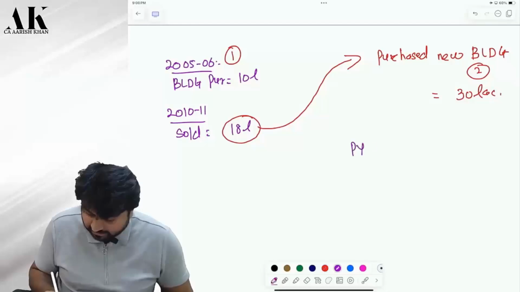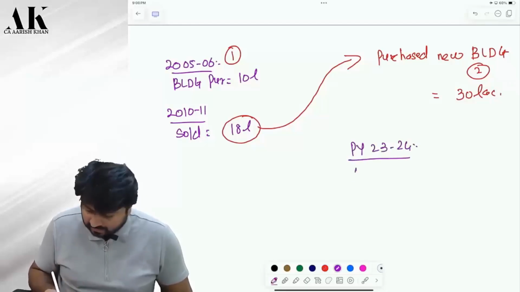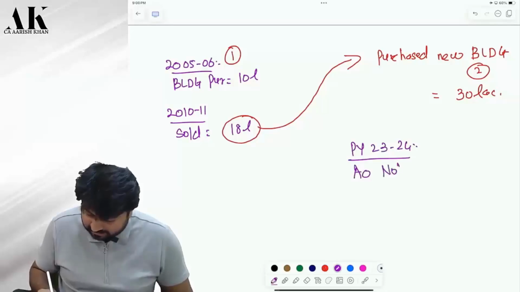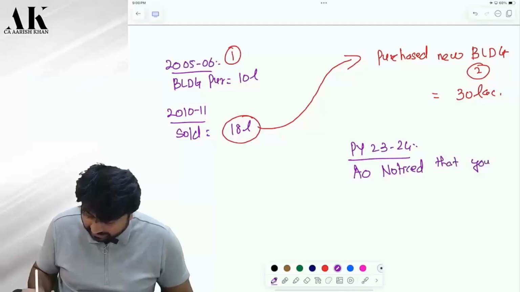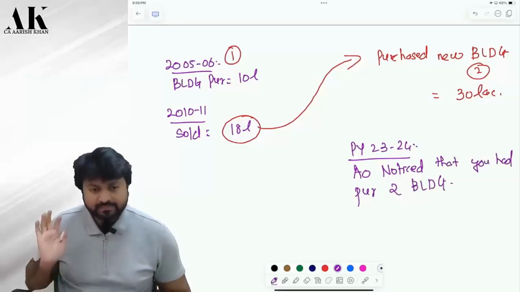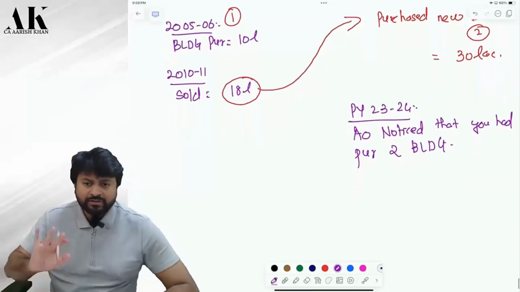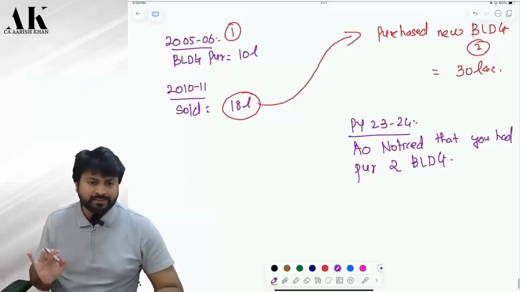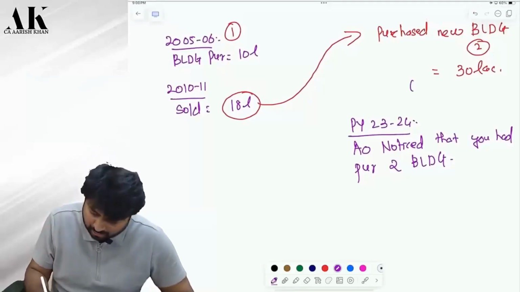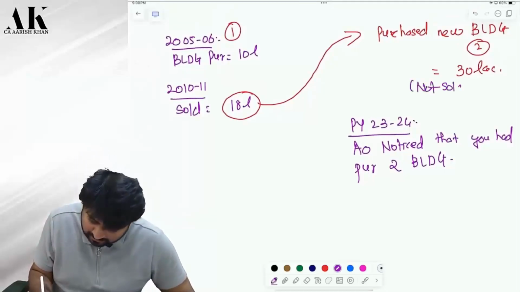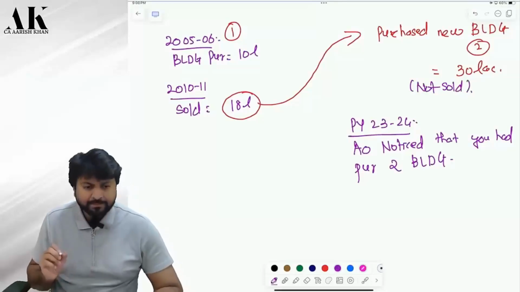Now previous year 2023-24 has come. The Assessing Officer noticed that you had purchased two buildings, out of which one is sold, and one is yet there with you, not sold. Is it clear?